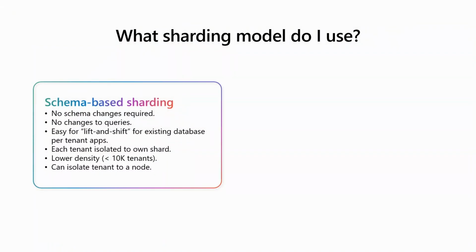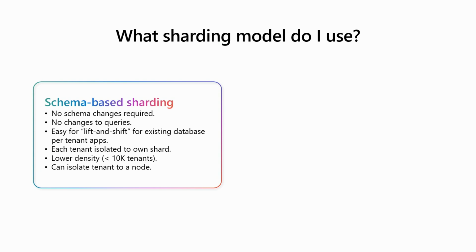So what sharding model do I use? Schema-based sharding, as we've seen, no schema changes are required, right? No changes to query. You don't need the predicate to have a tenant ID or anything of that sort. There's lower density, though, as there's an impact for Postgres to have too many schemas. So if your number of tenants is in the low thousands, it's fine.